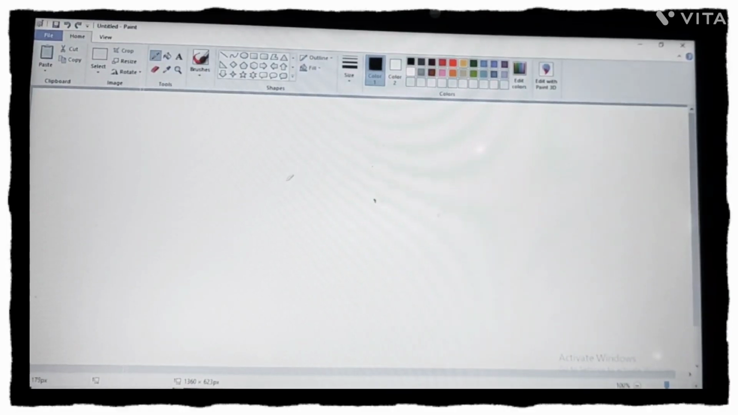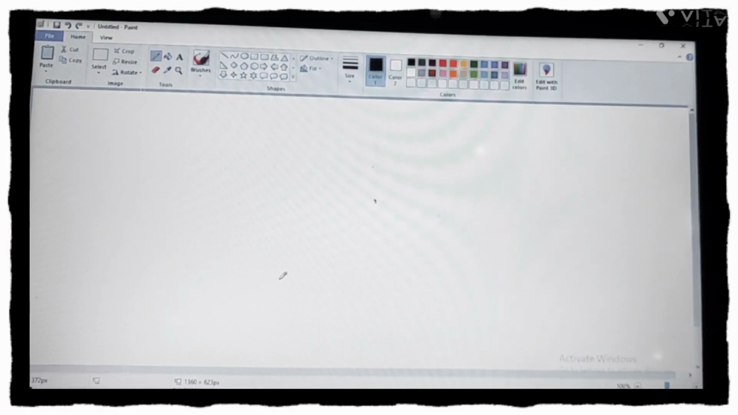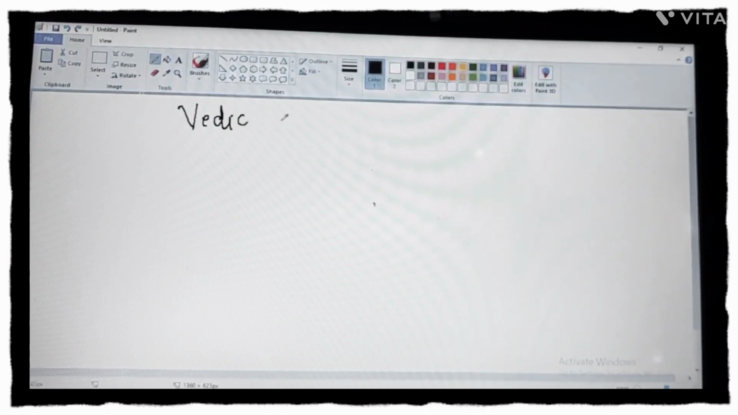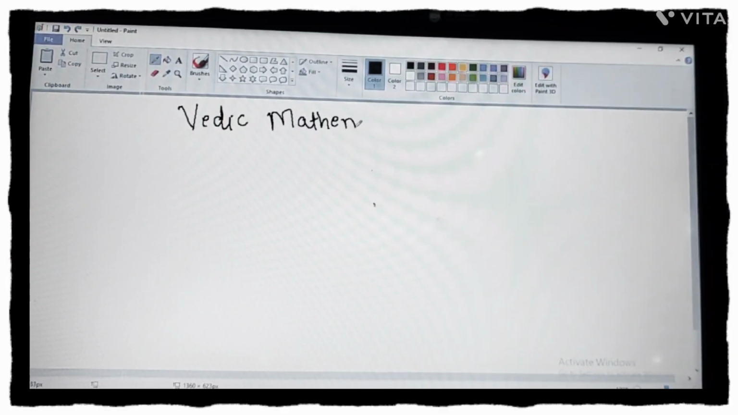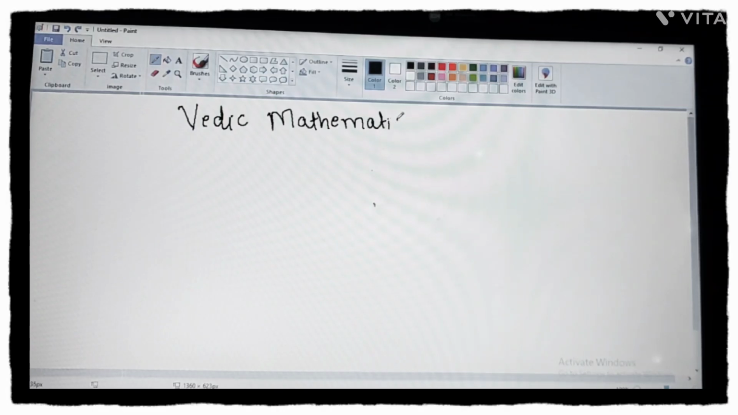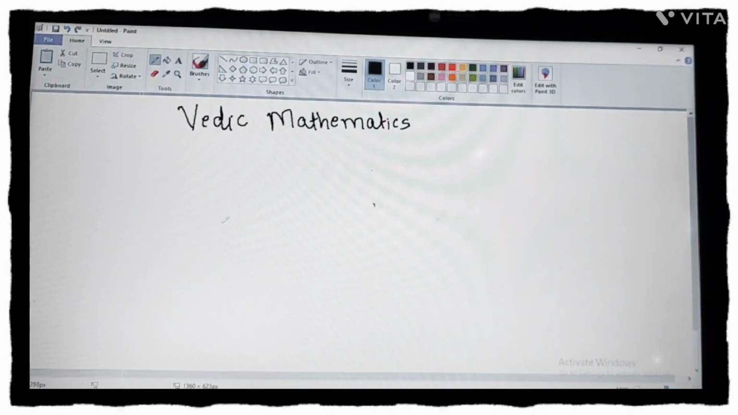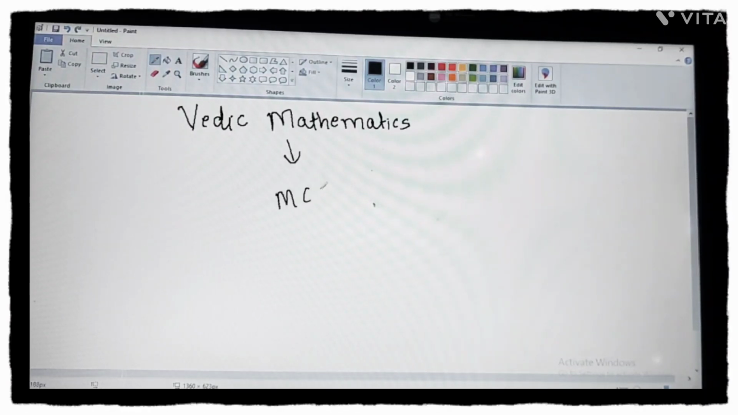Okay, so today we are starting with the first chapter of Vedic mathematics. Now, what is Vedic mathematics? Vedic mathematics is a mathematics where you will learn new techniques and tricks to solve the given multiplication, division, fraction sums very easily. Vedic mathematics helps us whenever we are giving MCQ exams.